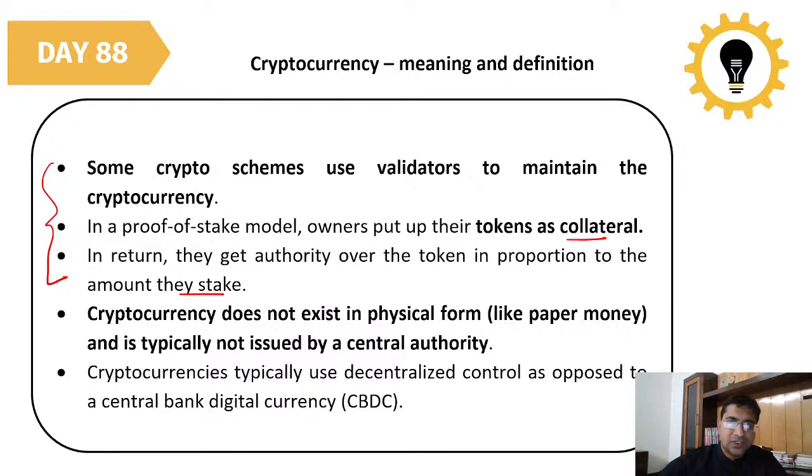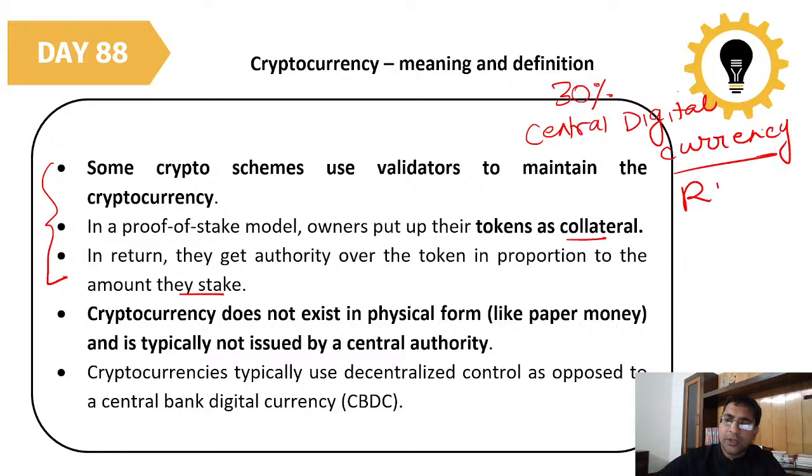Cryptocurrency does not exist in physical form, as you all know, and it is not issued by any central authority. Right now, in our budget, our finance minister Srimati Nirmala Sitharaman has said that we are going to tax around 30% of any transaction that happens on cryptocurrencies, or any capital gain on them. They are also looking at a central digital currency, which the RBI is going to issue.